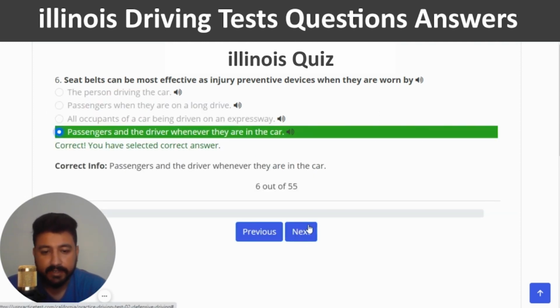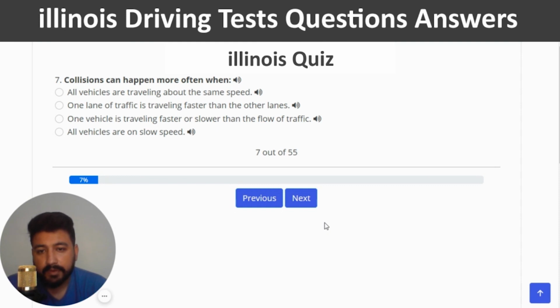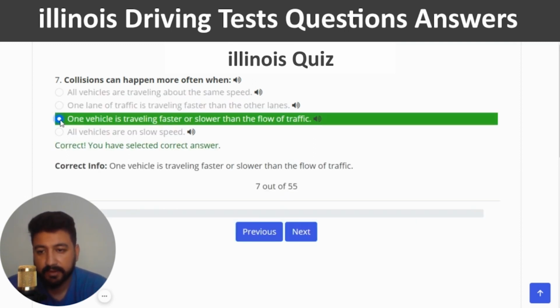Yeah, and next. Collisions can happen more often when. The right answer is one vehicle is traveling faster or slower than the flow of the traffic. So it looks like the third option is the right one.